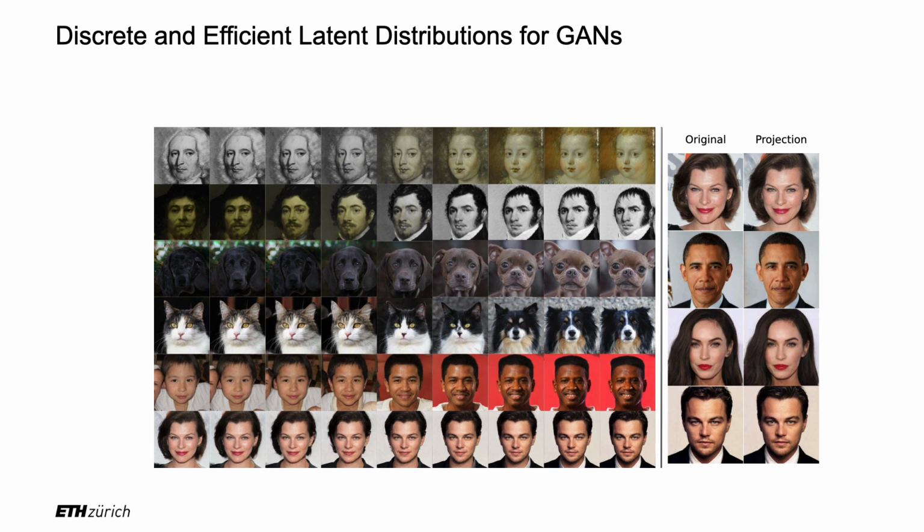Moving forward, we also try our approach for interpolation and image inversion using pivotal tuning inversion. Note that our values are from a discrete codebook, but the values themselves are real values. That means they lie on a manifold that we can interpolate between them or use pivotal tuning inversion to project a real face into our latent space.